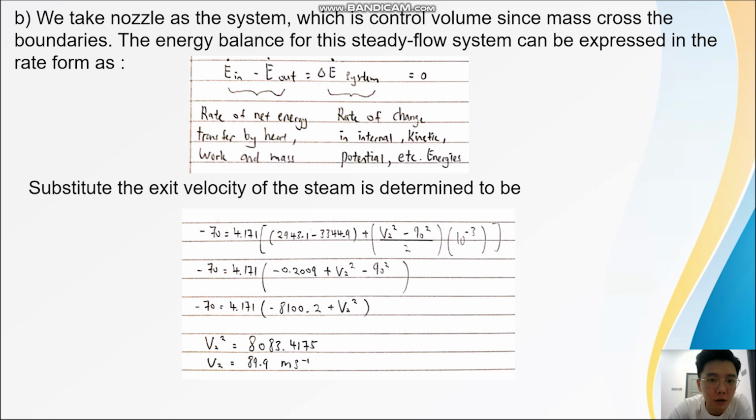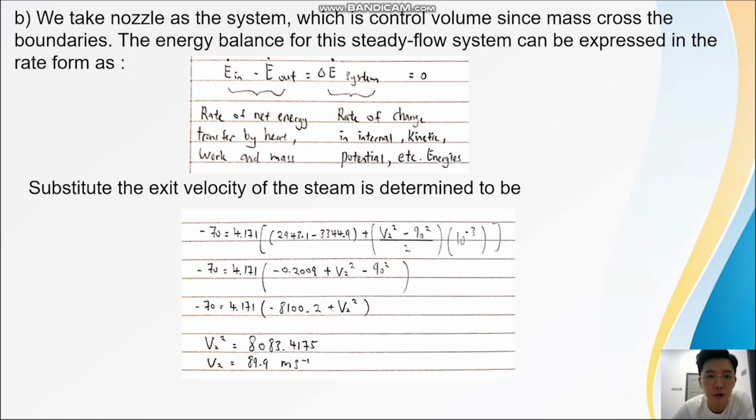The exit velocity is determined by substituting all the values into the formula: the heat flow rate minus the work equals the mass flow rate times the change of specific enthalpy between inlet and outlet, plus the velocity at the outlet squared minus the velocity at the inlet squared divided by 2, plus the change of potential energy.